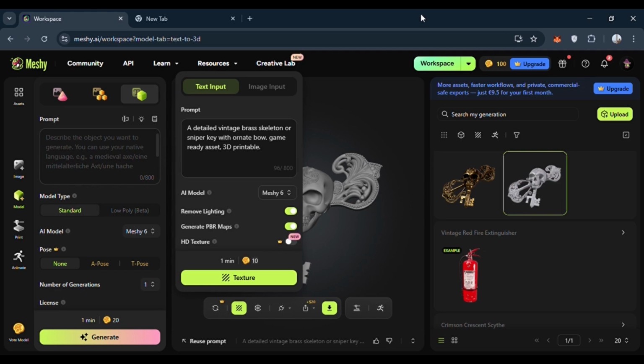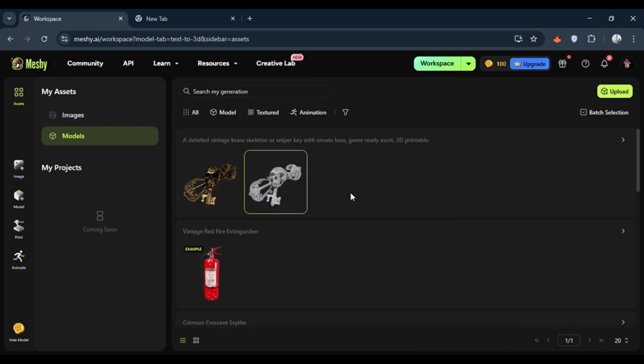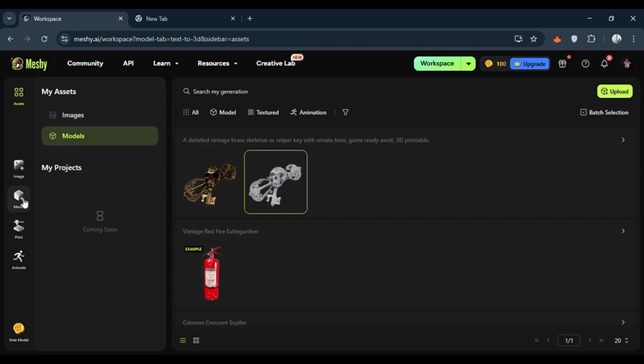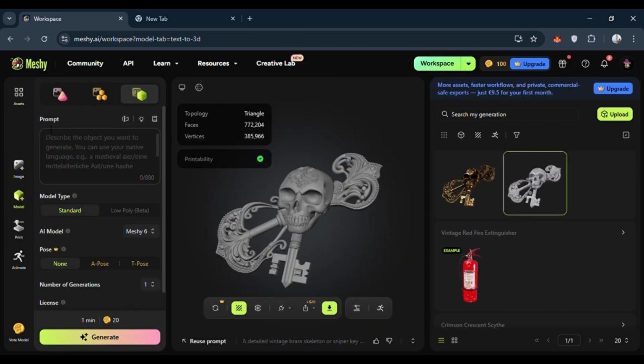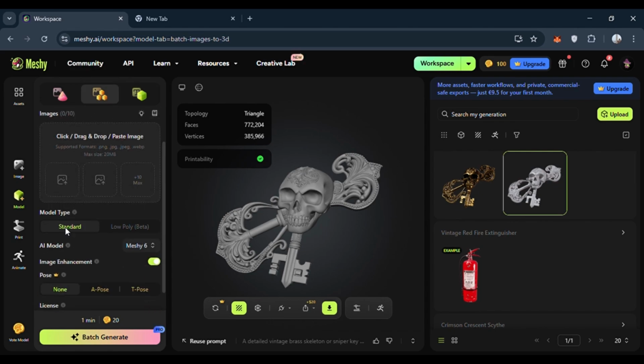Then we face this environment and site with these tools. We can see here our assets, what we prompt and design for 3D models, also our images from here, and something like image to 3D, text to 3D, which I am using now, and batch image to 3D. You can use different things from here.